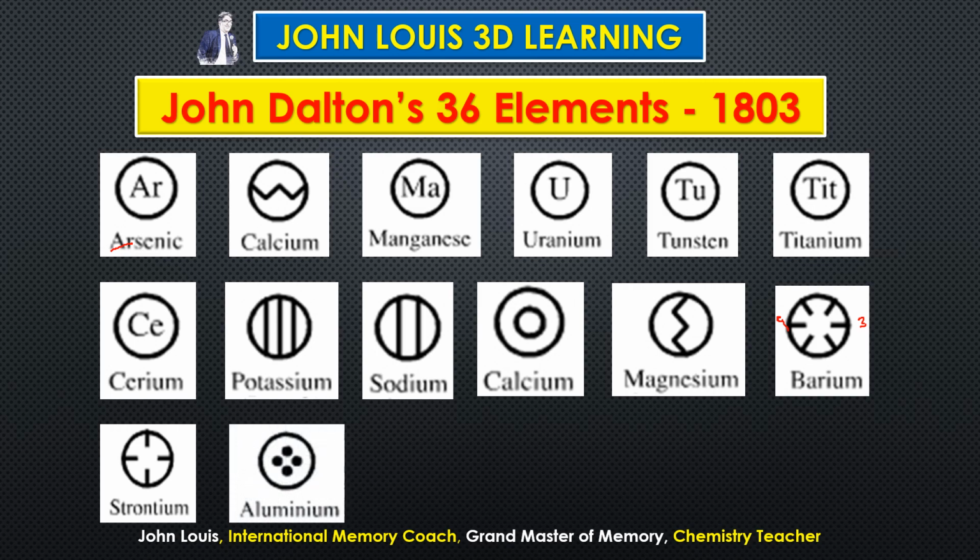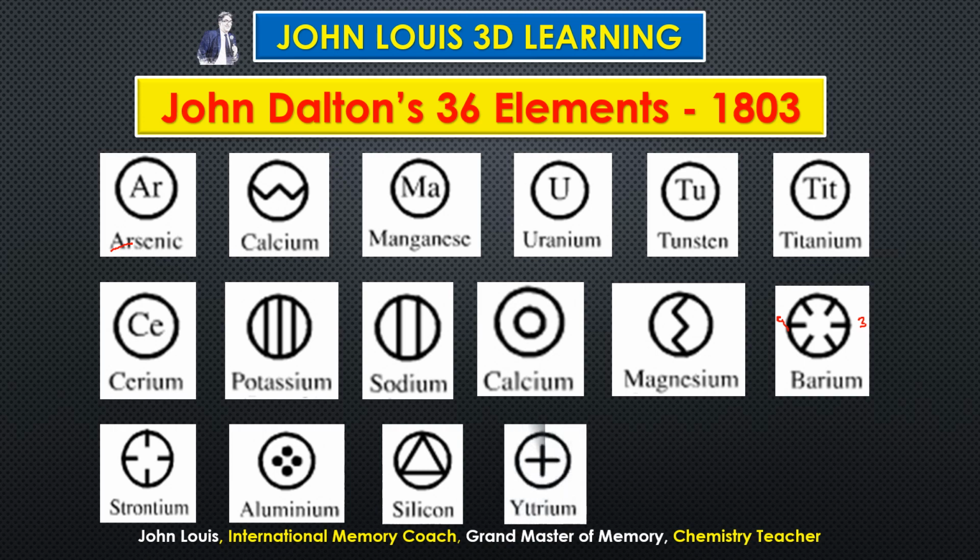So next one is aluminium. So circle and 4 dots like this. That is what is aluminium. And next is silicon. So circle and then draw a triangle inside. And then yttrium, okay, circle and draw a plus without touching the circle.